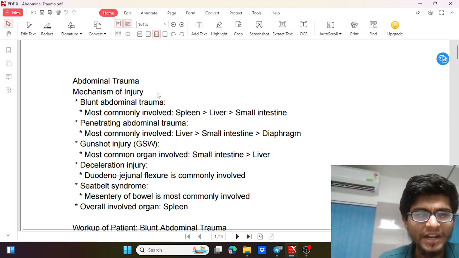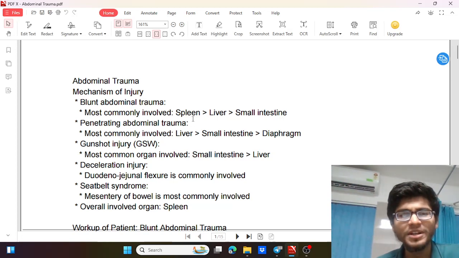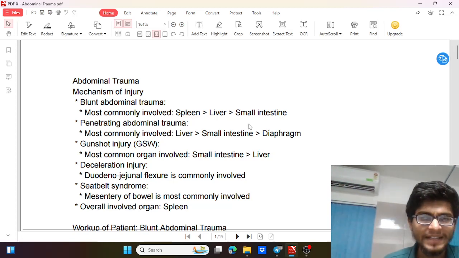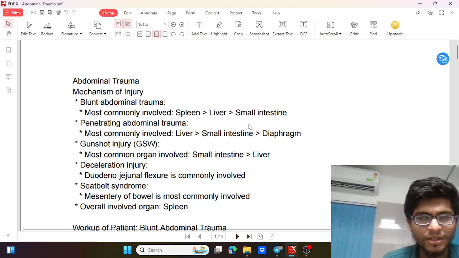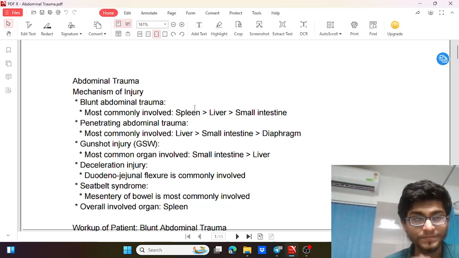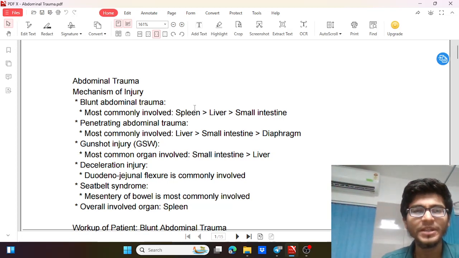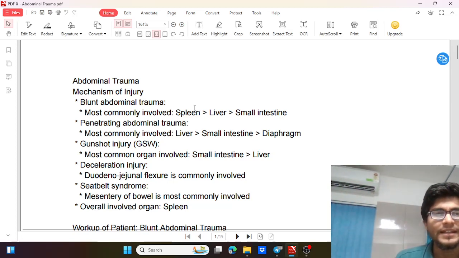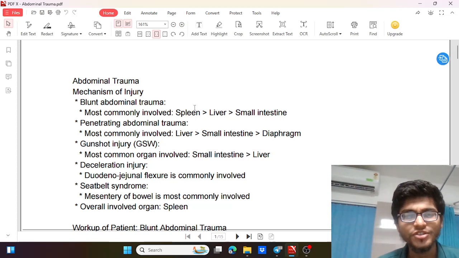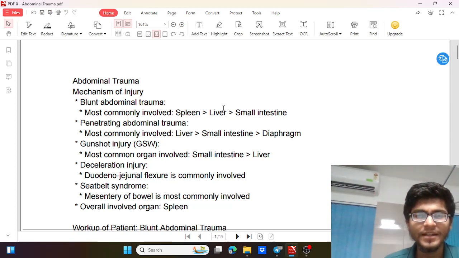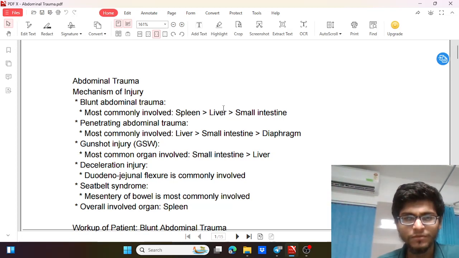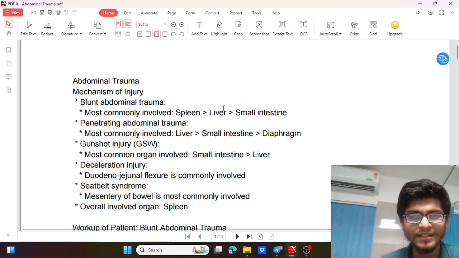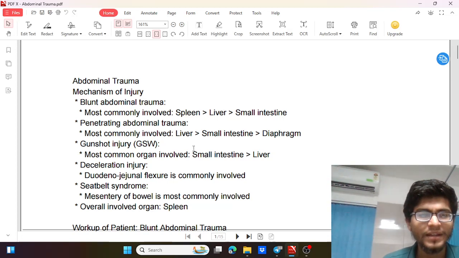So blunt abdominal trauma is one of the most common injuries, and the organ commonly involved is spleen, followed by liver, and lastly small intestine. So the most common organ being injured is spleen. Then when it is a penetrating injury, it is different. The most common organ involved is liver, followed by small intestine, and lastly it is diaphragm.